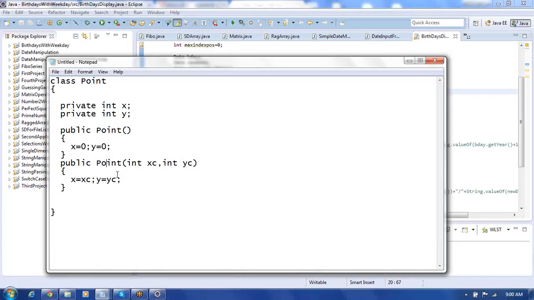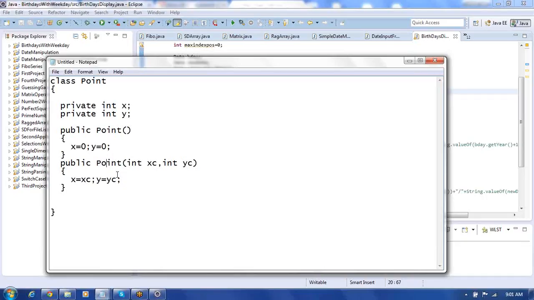So like this, we make the class. Class Point, we make a Point class without any arguments, and you have another Point constructor with parameters. In the first case, you don't have any parameters. In the second case, you have parameters xc and yc. So here we created two different constructors: a Point constructor without parameters, and another constructor with parameters.